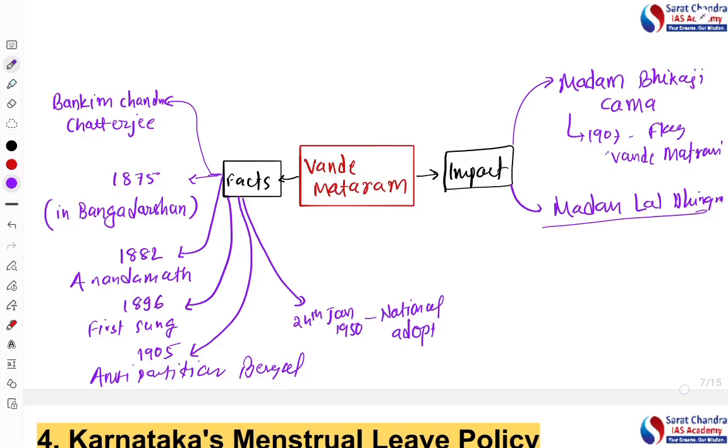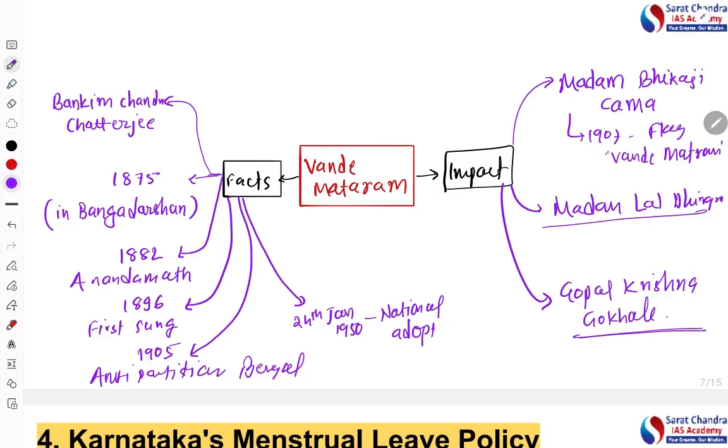And the same thing happened with Gopal Krishna Gokhale when he arrived in Cape Town, South Africa. People welcomed him by saying what? Vande Mataram. Vande Mataram. So it was important even for Gopal Krishna Gokhale. It was that important; during his procession also this was chanted.